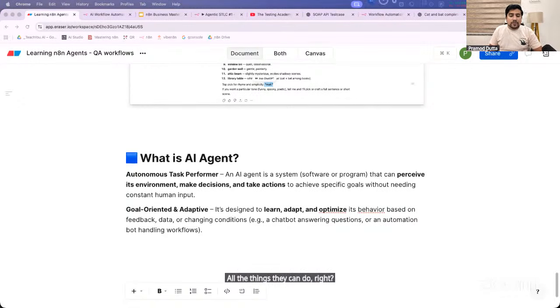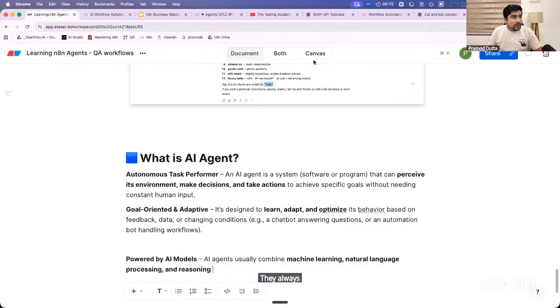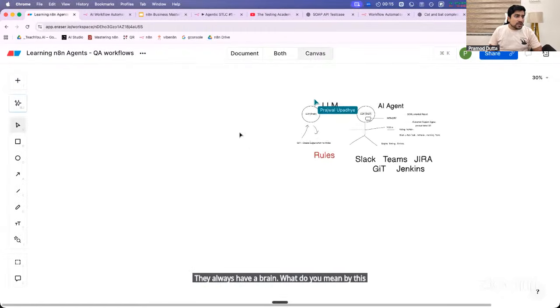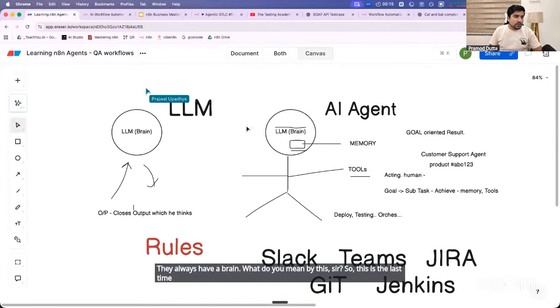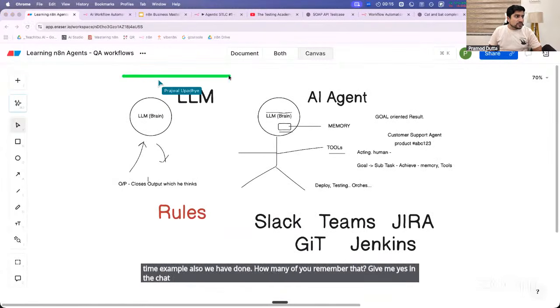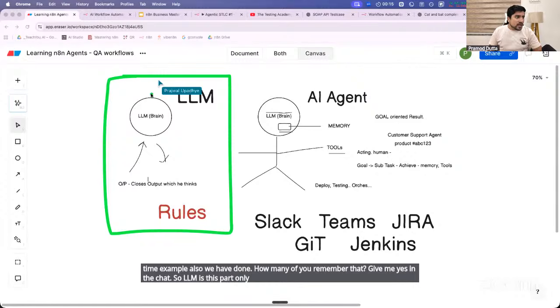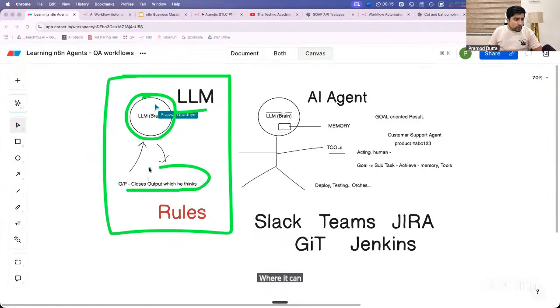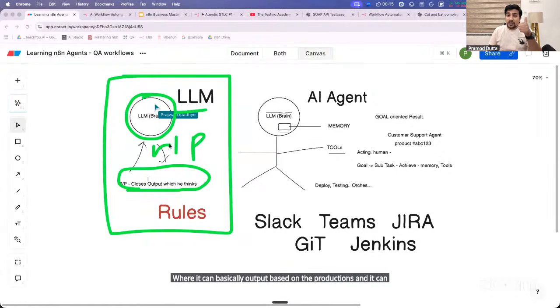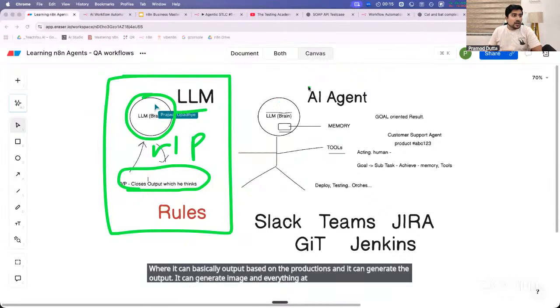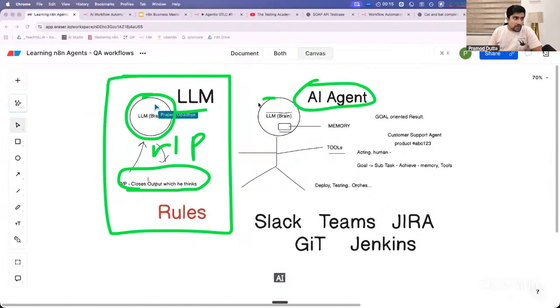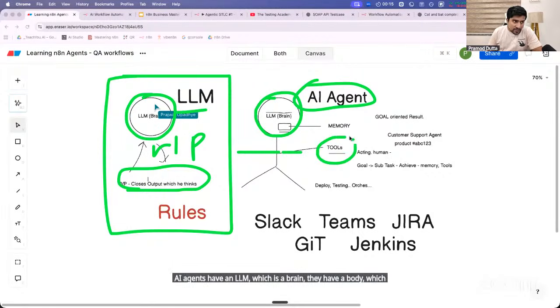And they are powered by AI models, which means they always have a brain. What do you mean by this, sir? This is the example we did last time also. How many of you remember that? Give me yes in the chat. So the LLM is this part only, which means the LLM has only a brain, where it can basically output based on predictions, and it can generate the output. It can generate images and everything. But AI agents have an LLM, which is a brain. They have a body, which means they can have access to tools.